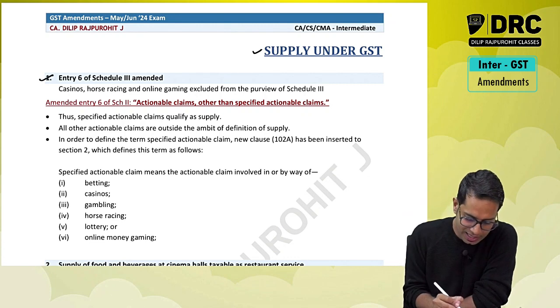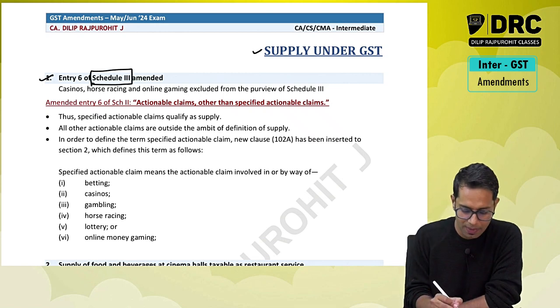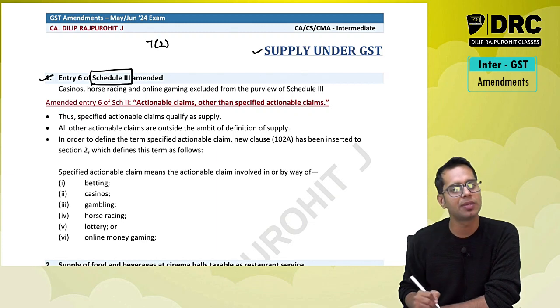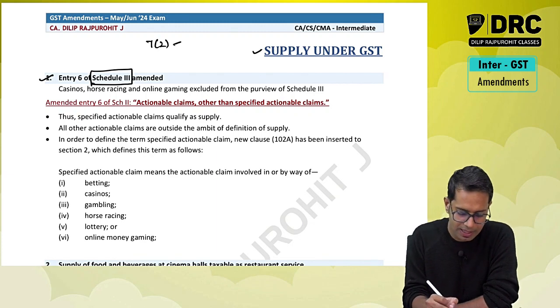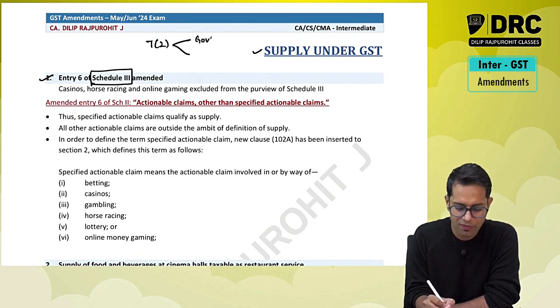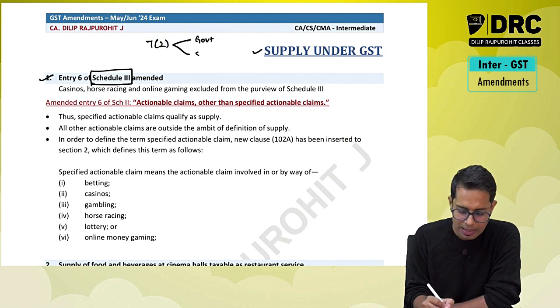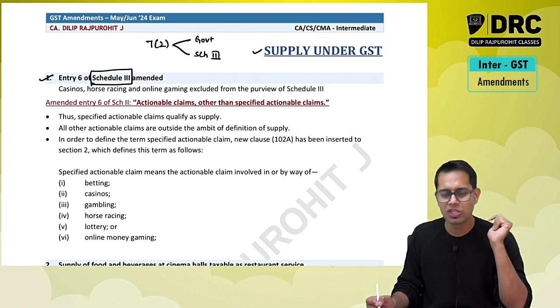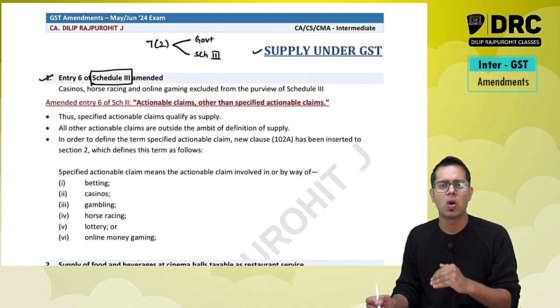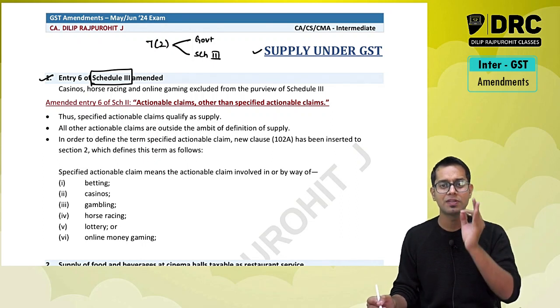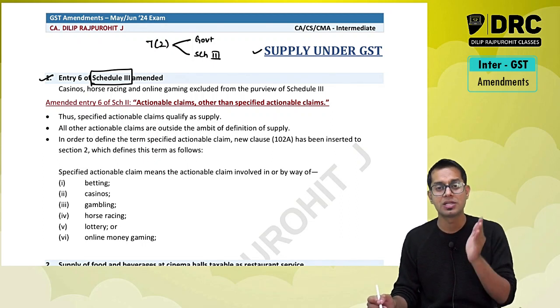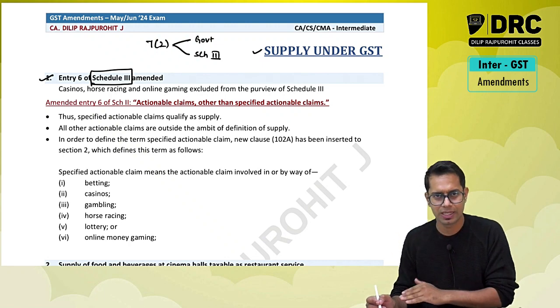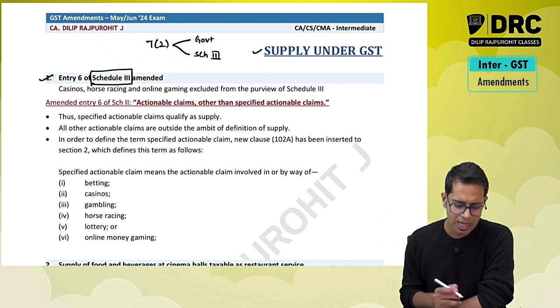Now there is a schedule called Schedule number 3. If you remember, Section 7 Subsection 2 talks about no supply or negative list of supply. Government has notified a few things which are not read as supply, and there are a few activities given in Schedule 3. These activities will not be read as supply. Which are the activities given in Schedule 3? Services given by an employee to the employer in the course of employment, services given by a court or tribunal except arbitral tribunal, services given by MLA, MP, president, prime minister, etc. So these are the different points which you have studied under Schedule 3.